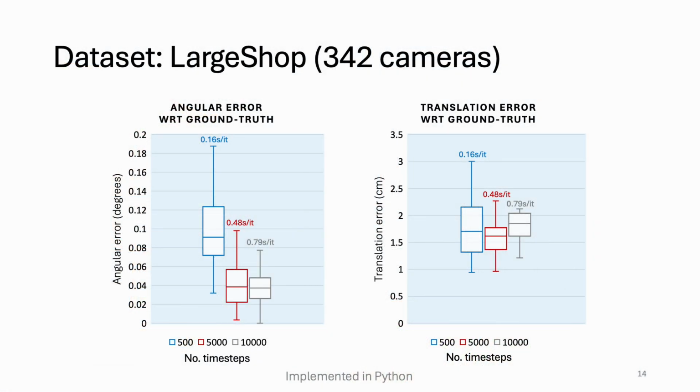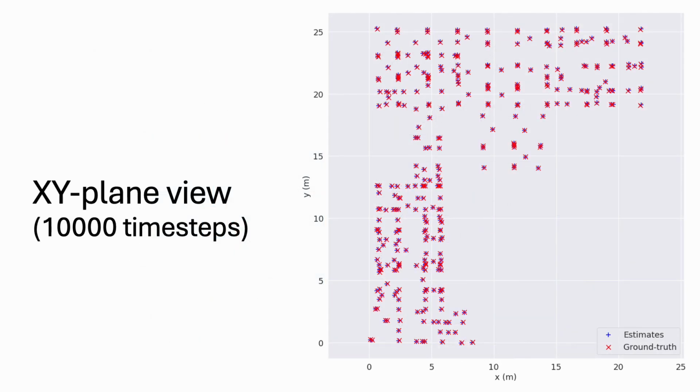The two box plots correspond to the angular and translation errors with respect to the ground truth camera poses. As expected, the errors go down as the number of time steps increases. In fact, notice that the median rotation error is just below 0.04 degrees when considering over 5,000 time steps. The algorithm converges in 2 iterations, thus yielding the estimates in just above a second in our Python implementation. Here's a top-down view of the shop. Ground truth poses are shown in red and our estimates in blue.